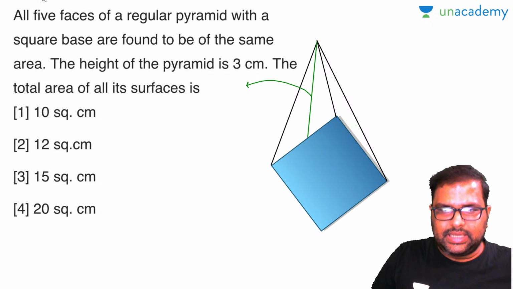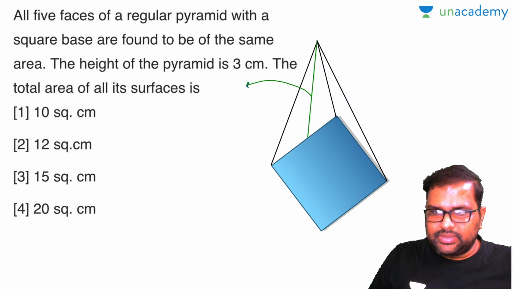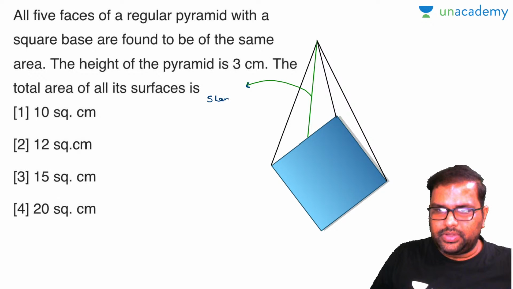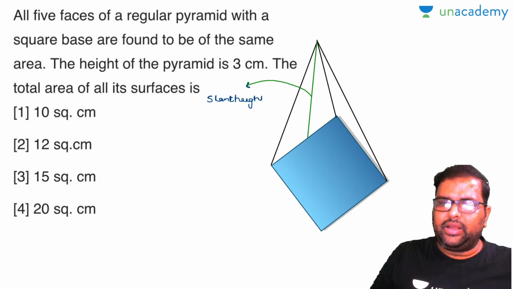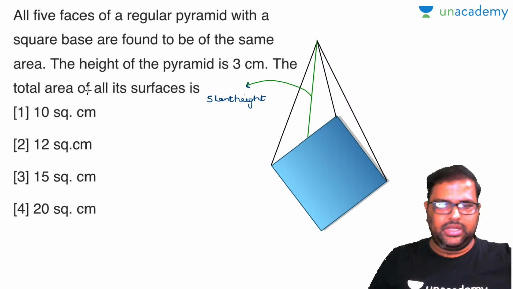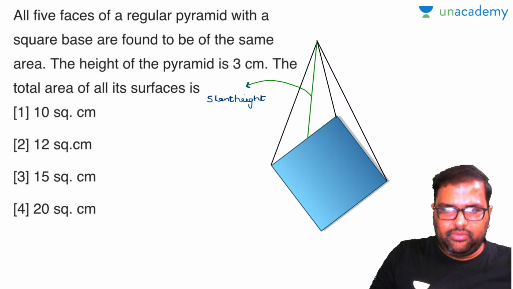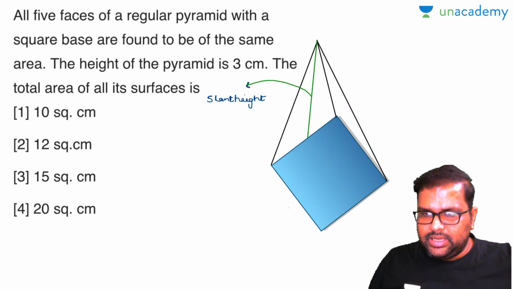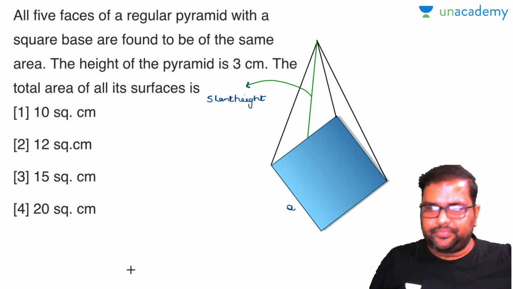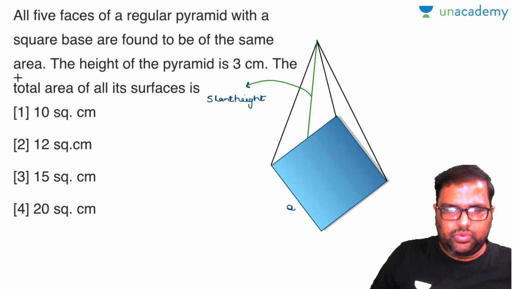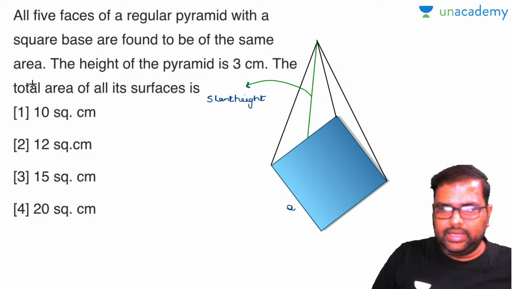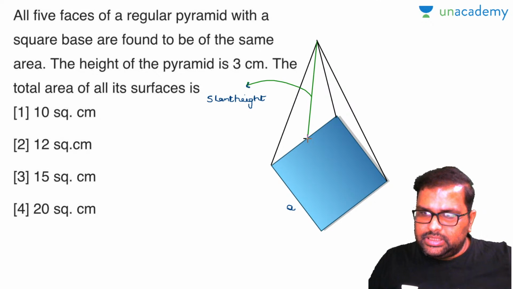Very good. Excellent girl. I was literally surprised. I thought that nobody could solve it. You solved it. We call this the slant height of the pyramid or height of the triangular face, as you wish. Now look, one more point. I will take my side of the square as A. Listen carefully, one more point. So I'll take this down. Now what will this be called?